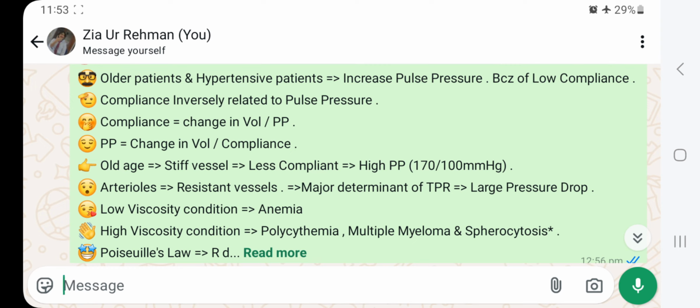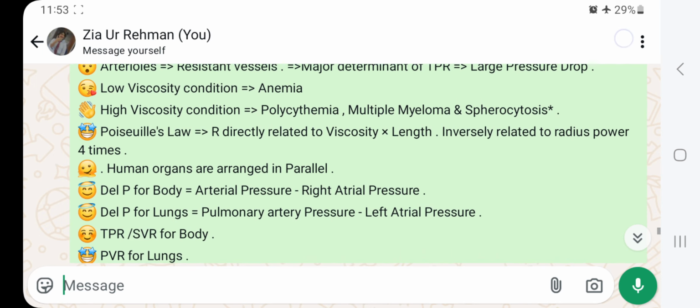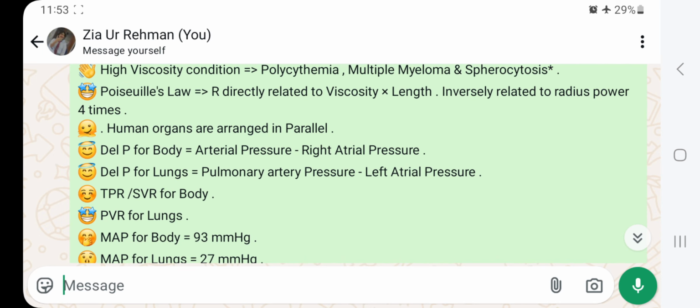For example, arterioles are considered resistance vessels. Major determinant of TPR, large pressure drop. Low viscosity condition, for example anemia; high viscosity conditions, polycythemia, multiple myeloma, and spherocytosis. And we have Poiseuille's law. Resistance is directly related to viscosity times length, inversely related to radius to the power 4.